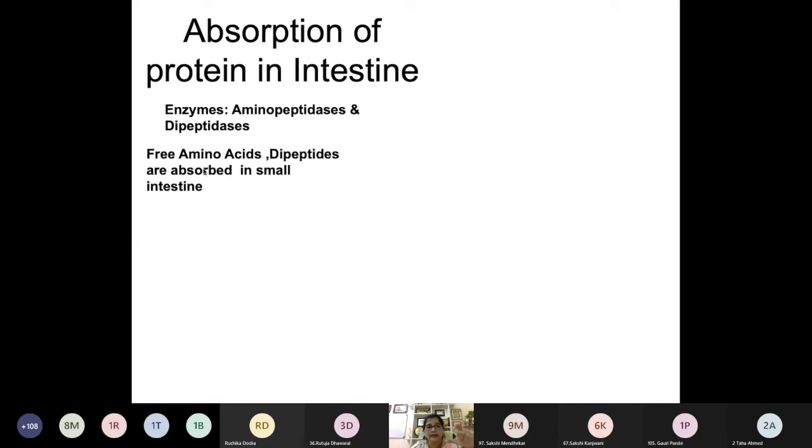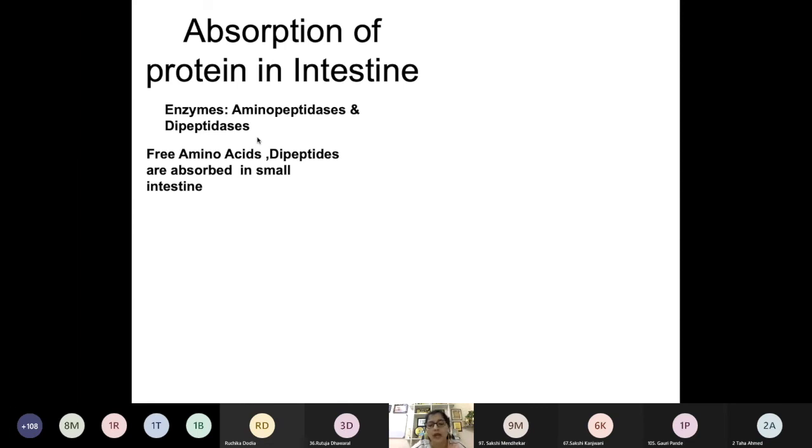In the intestine, at the intestinal brush border, there are a few more enzymes, aminopeptidases and dipeptidases. Aminopeptidase acts on the amino terminal and cleaves that amino acid to give you a free amino acid. Dipeptidases cleave peptides with two amino acids, and again give you free amino acids. So in the intestine you will get free amino acids. Okay, so this completes the digestion of protein.